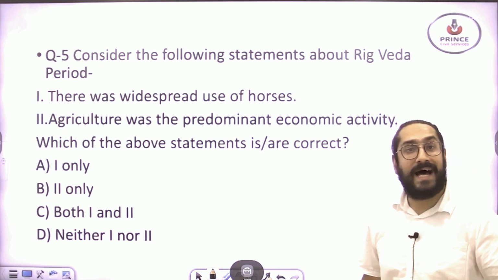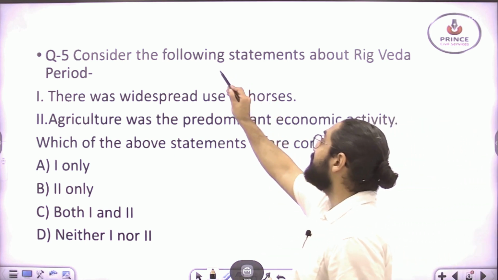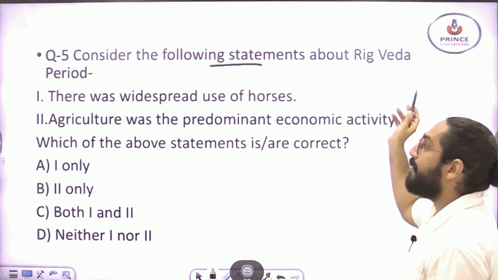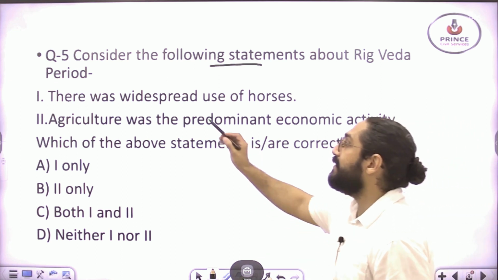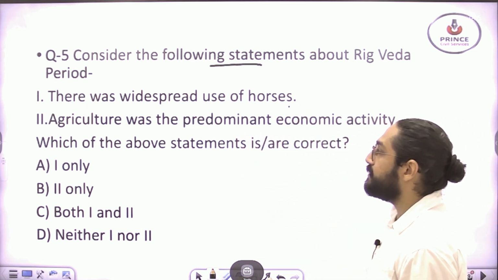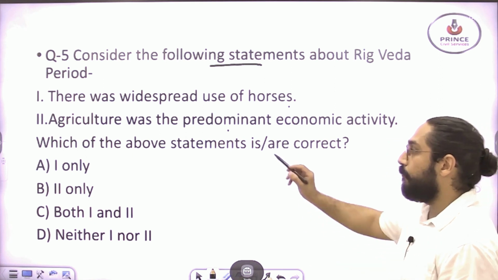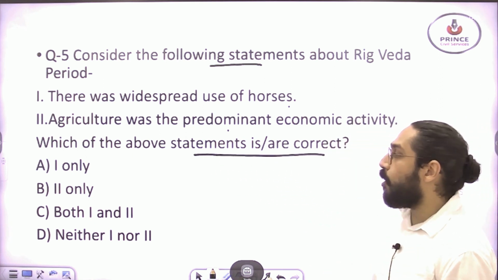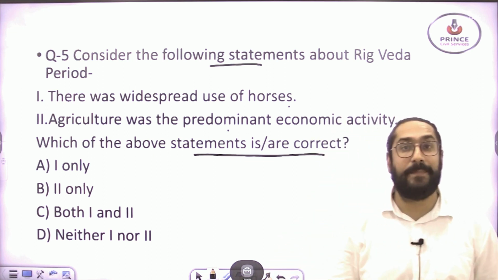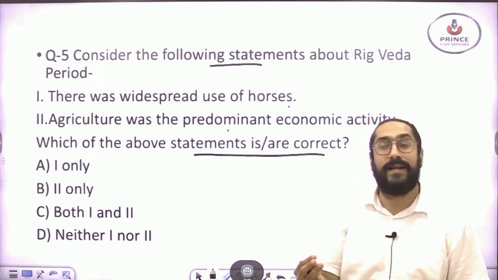Now the time for the last question. Consider the following statements about the Rig Veda period. 1. There was widespread use of horses. 2. Agriculture was the predominant economic activity. Which of the above statements is or are correct? So there are two statements. Let's start discussing them one by one.